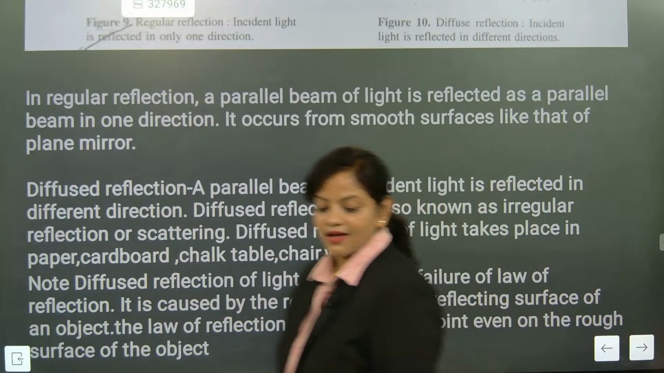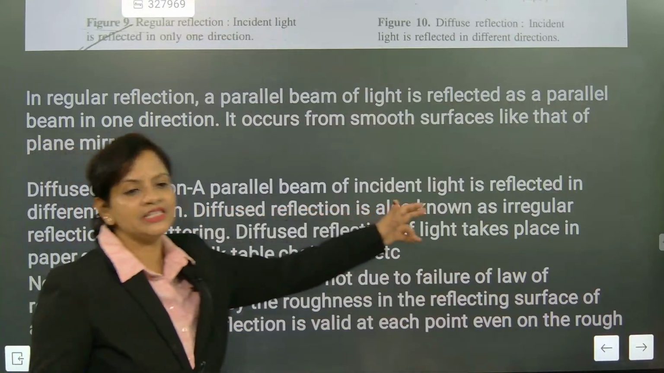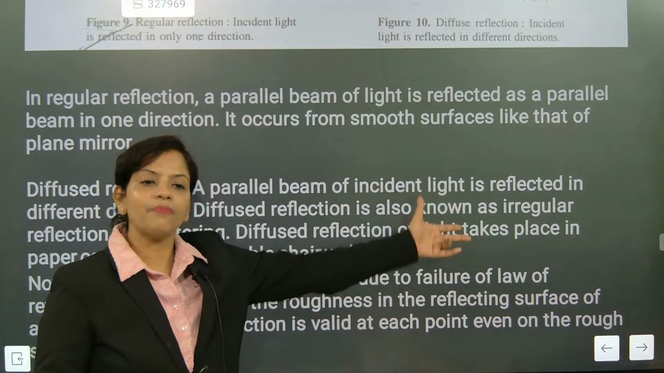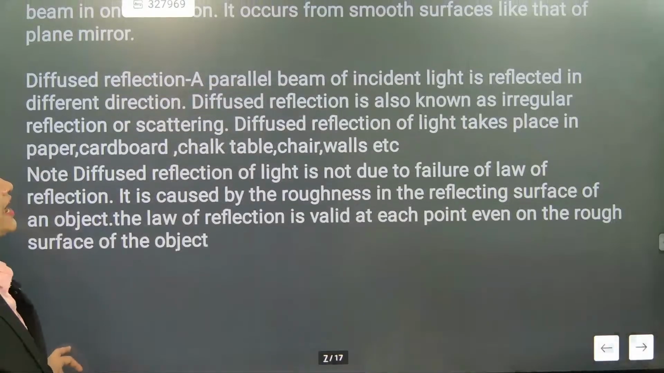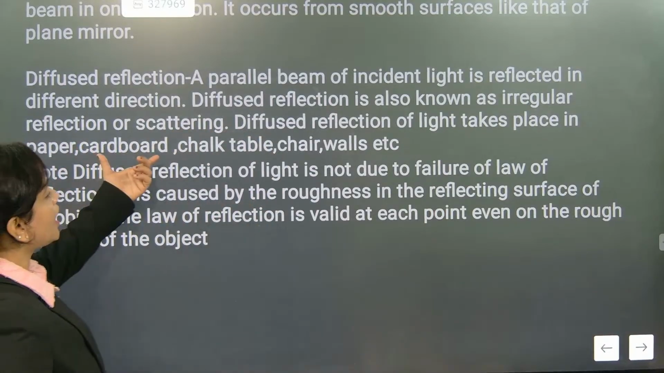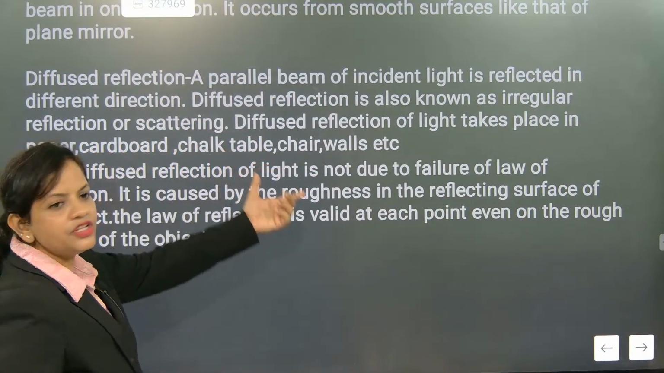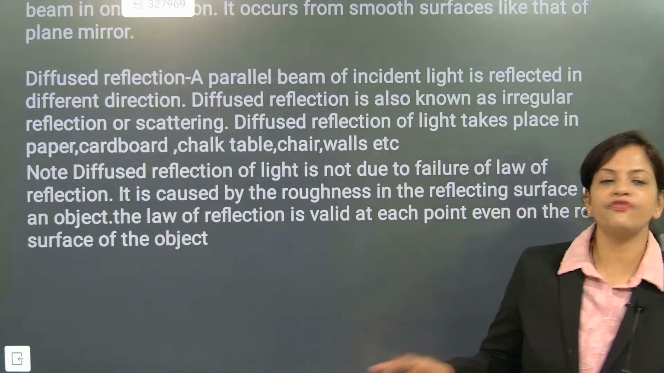So now look here. In diffused reflection, a parallel beam of light will be incident, but it will not come out parallel. So it is considered as what? Diffused. Diffused reflection of light takes place in paper, cardboard, chalk, table, chair, walls, etc. What is exactly happening here? Diffused.